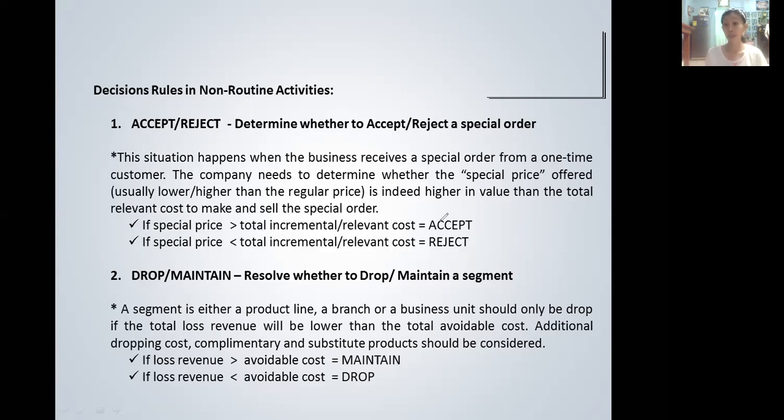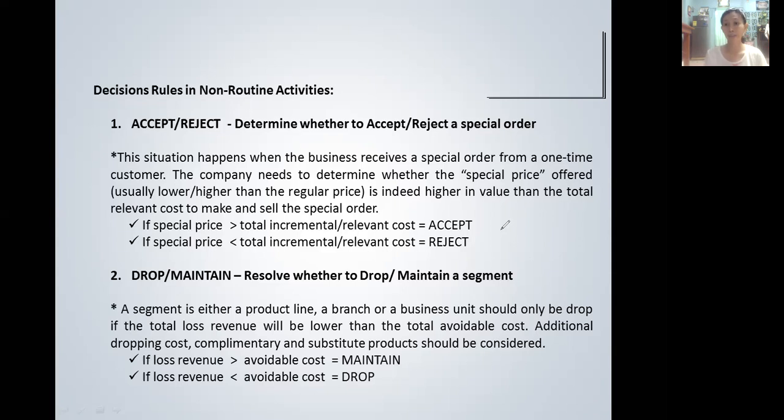The company should accept the special order. It will result in a positive impact or positive figure in the net profit. However, if the special price is lower than the total incremental or relevant cost, meaning the cost of processing, making, and delivering the special order is greater than the selling price being offered, then it should be a reject decision.